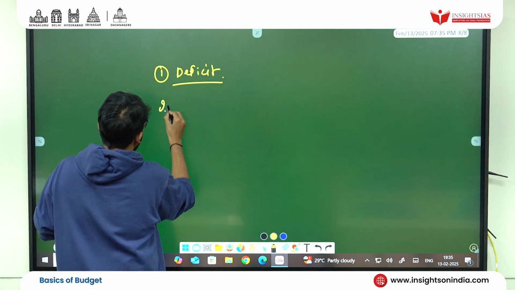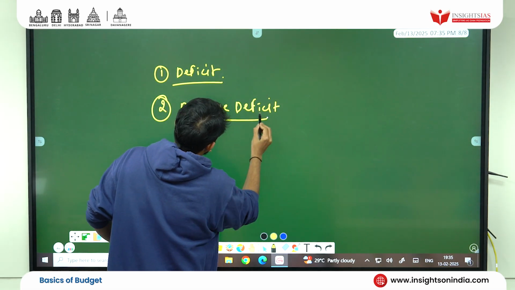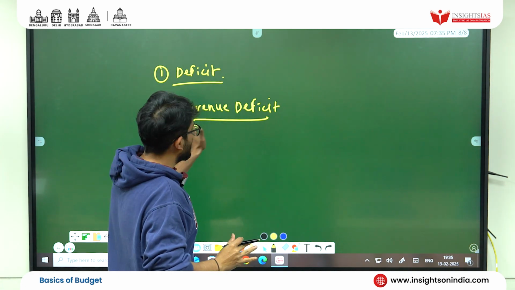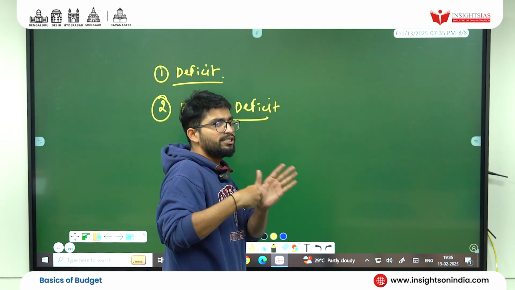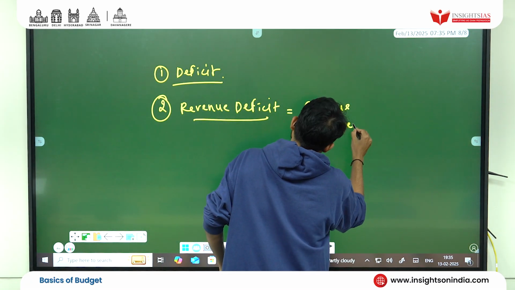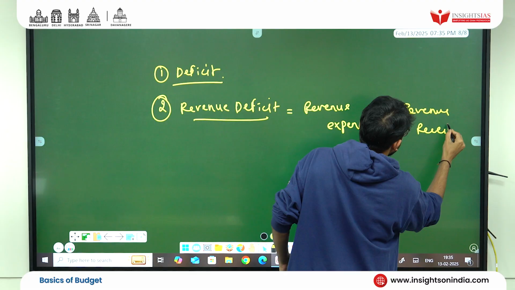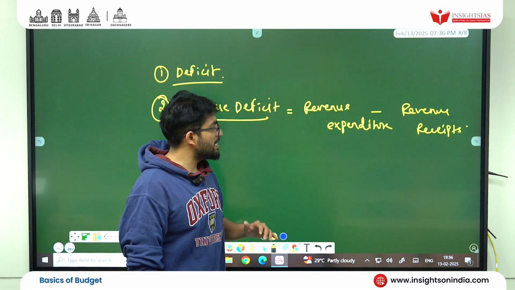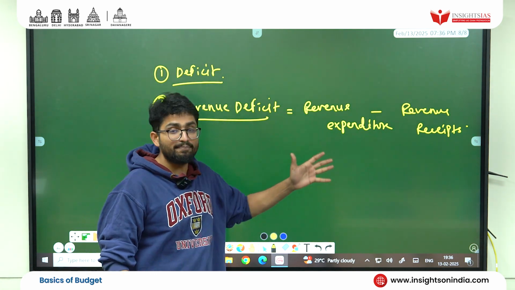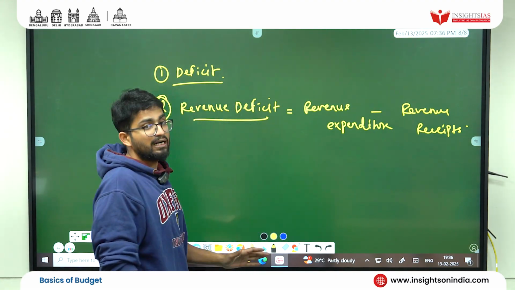Are you getting this? So that is nothing but the concept of deficit. And in that, second thing which we go is nothing but revenue deficit. Very simple. Now, as it is showing revenue deficit, it is concerned with the revenue budget. So revenue deficit is nothing but the simple funda I told you. Your expenditure is more, earning is less. It's equal to revenue expenditure minus revenue receipts. That means you're spending more and you are earning less. Receipt means what you're getting, what you're earning. Expenditure means you're spending. That is nothing but revenue deficit.